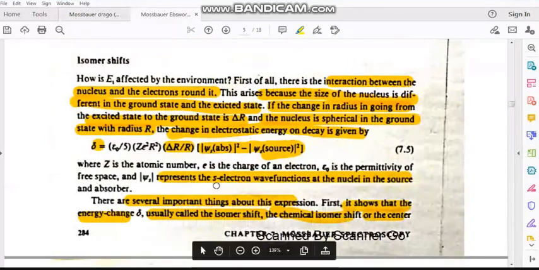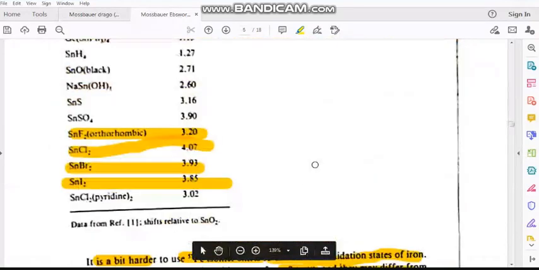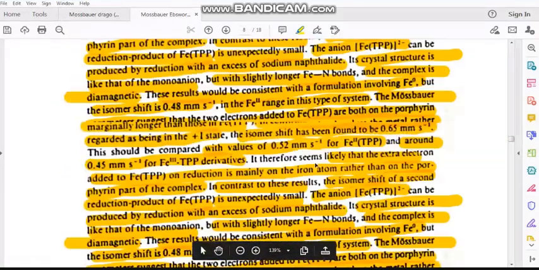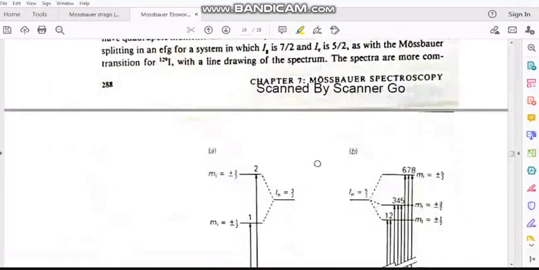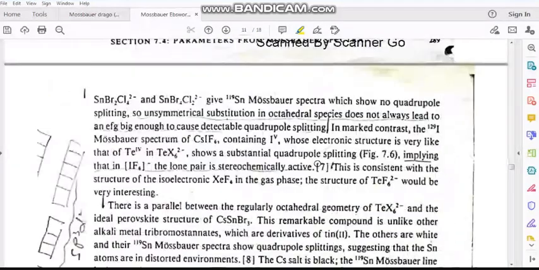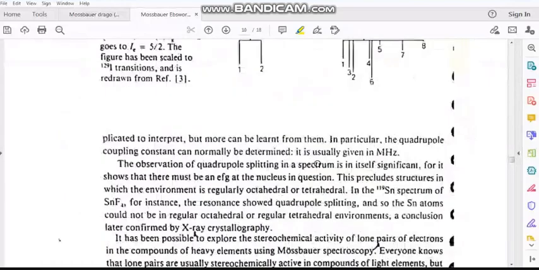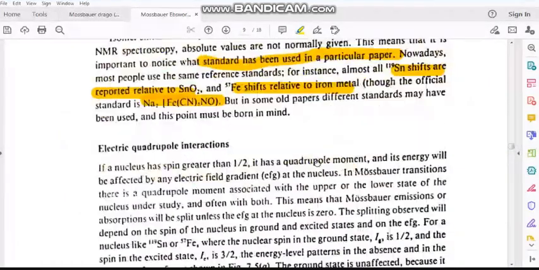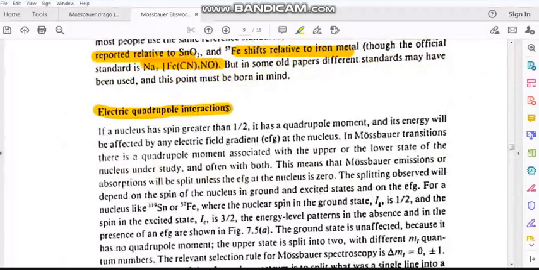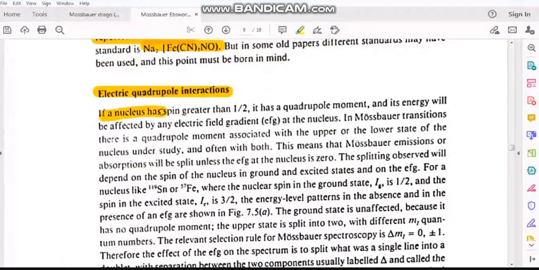Now here, looking at the same thing in a little bit expanded form, electric quadrupole interaction. If a nucleus has a spin greater than half, that means 1 or more than 1, it has a quadrupole moment. Already we know that its energy will be affected by any electric field gradient, EFG, at the nucleus. This is the electric field gradient, and the electron distribution, symmetrical or unsymmetrical, affects it.